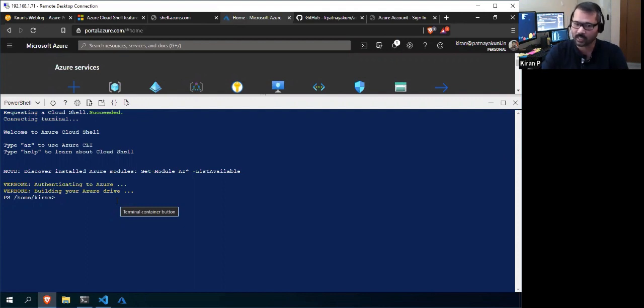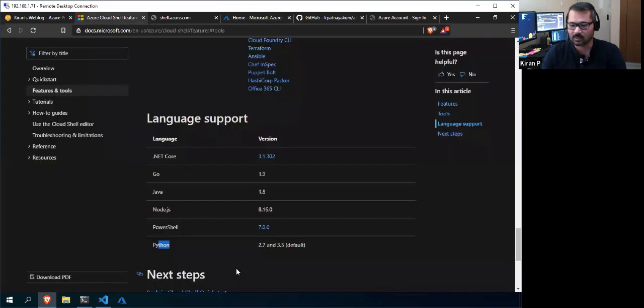Now if you want to run your PowerShell commandlets, or your AZ CLI commandlets, or deploy using ARM templates or Terraform, or manage your AKS cluster, or manage your Docker containers, whatnot, everything you can do in the Cloud Shell. And the best part is that you don't need to install, configure, and authenticate. It's auto authenticated. Got it? So this is the tool. This is what I want to show you.